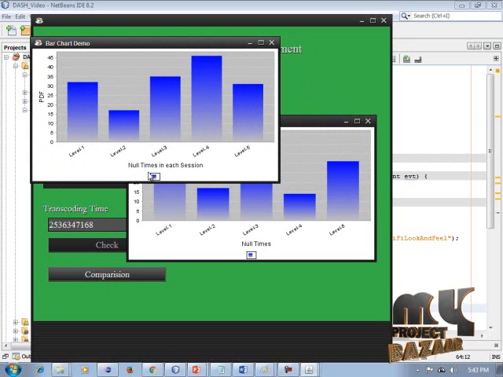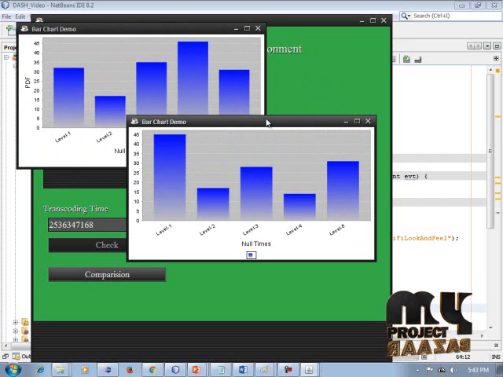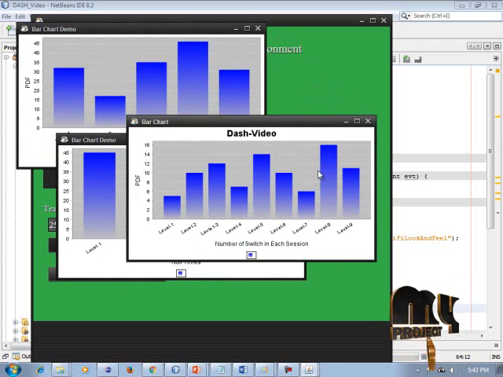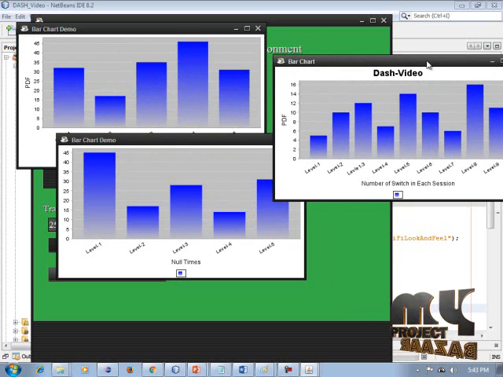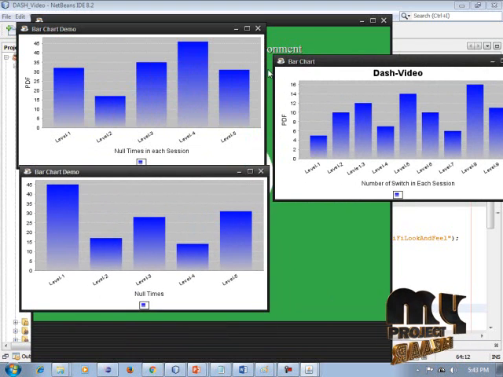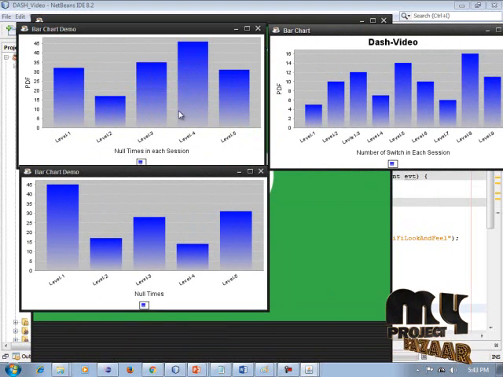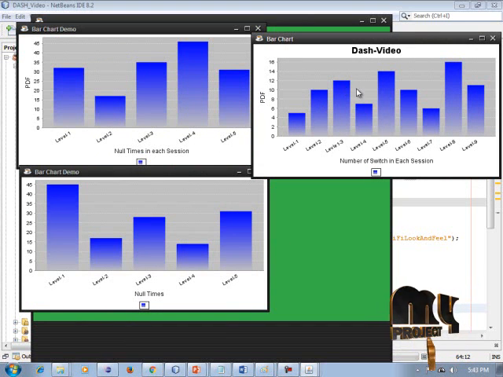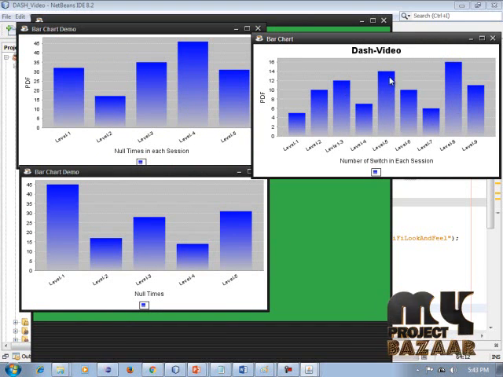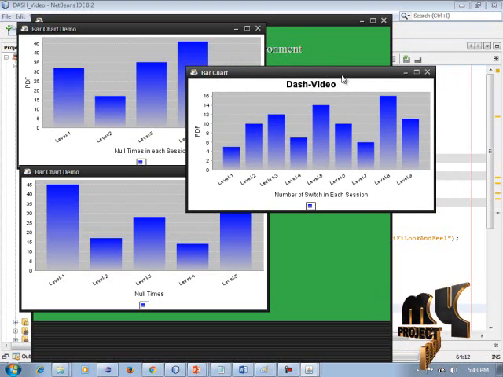It is based on level 1 chunk 1 based level graph, and level 2 chunk 2 based level graph can be displayed, and it is in dash video. It is the number of switches. Each session level can vary from one video process to another. So 3 types of graph can be generated: chunk 1 level, chunk 2 level, and both, showing the splitting time variation for this final output. So the splitting variation can be displayed in this graphical format. Thank you for watching this video.